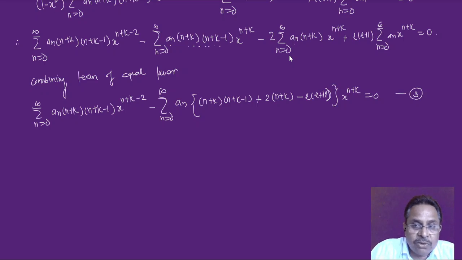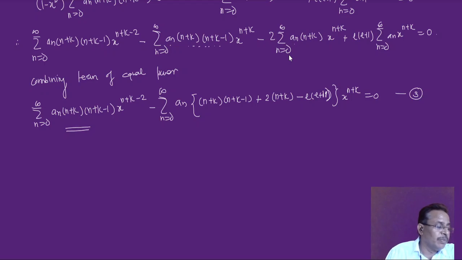Now we have to concentrate on this equation number 3. For all next analysis we have to concentrate on this equation number 3. Now in equation 3, let's concentrate on this first part or the first term. In this term, what we have to do, substitute n is equal to 0 and n is equal to 1 and rewrite this.